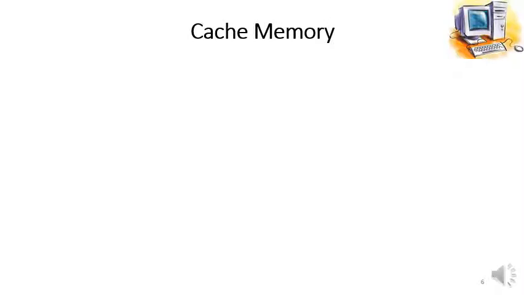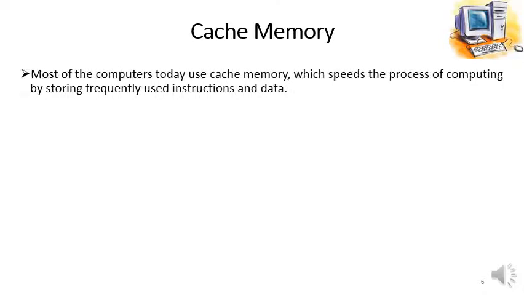The third type of memory, that is cache memory. Most of the computers today use cache memory, which speeds the process of computing by storing frequently used instructions and data. There are generally three types of cache memory.